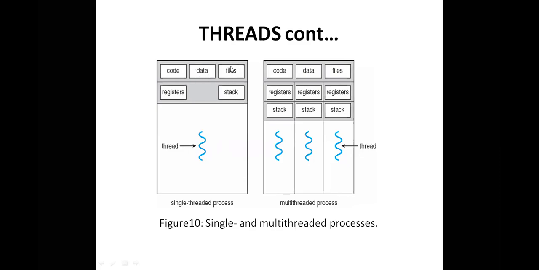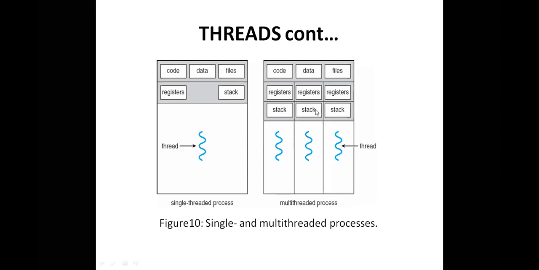A process can use files, and a process can store information in the registers. In this first diagram, we have only one thread, a single threaded process, and we are not dividing the process into units of tasks. There is only a single control.